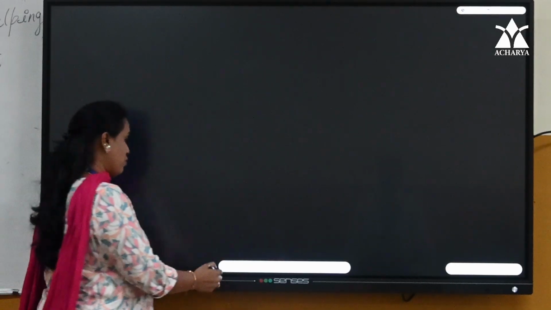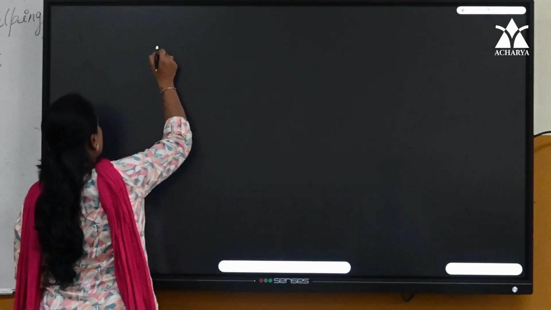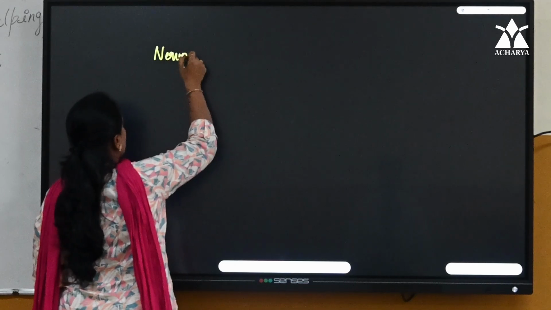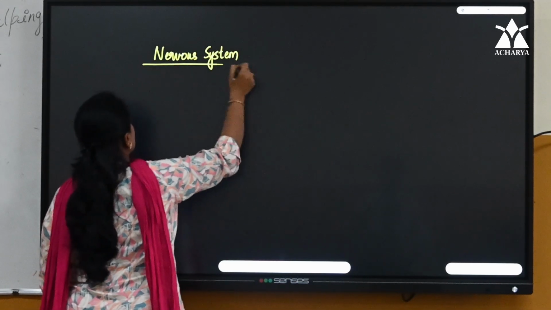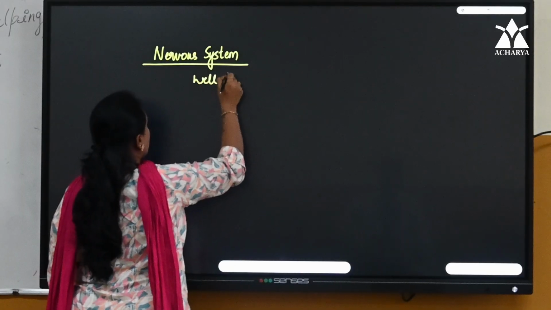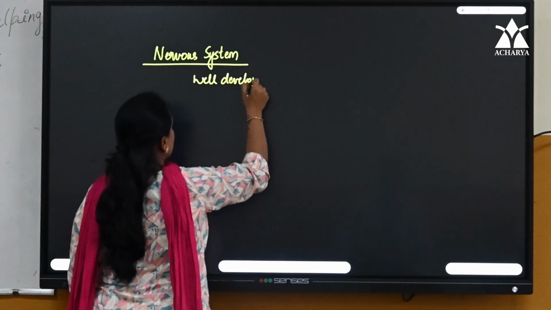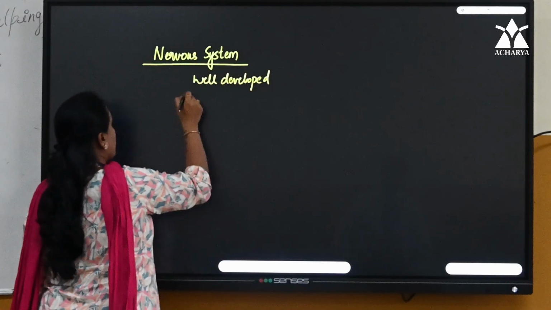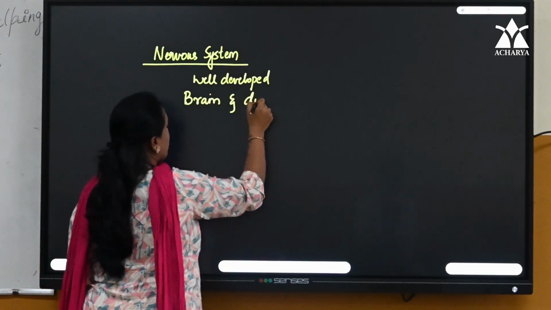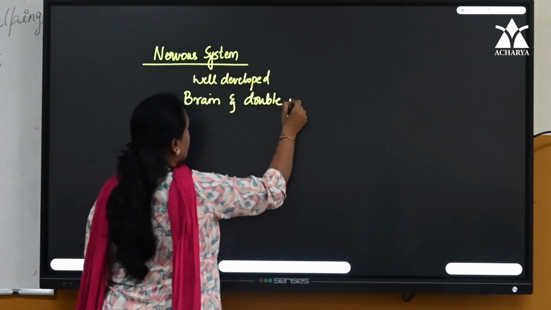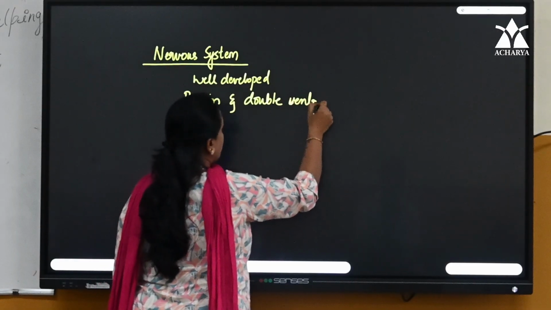Reproduction. Okay, so apart from that, let's go with the nervous system first. Nervous system. So nervous system is well developed and it is with brain and double ventral nerve cord.